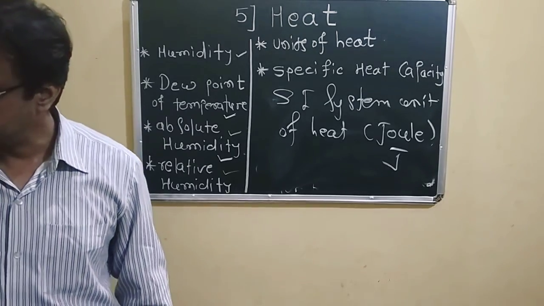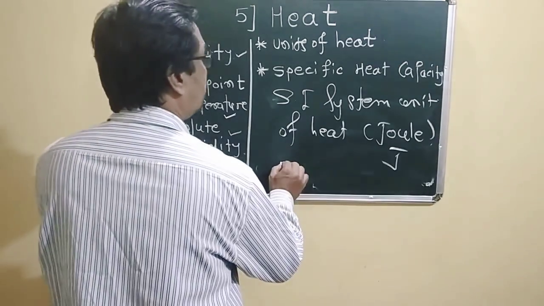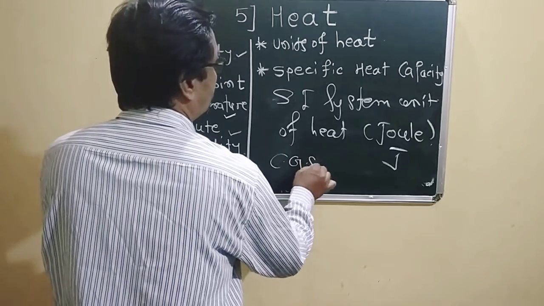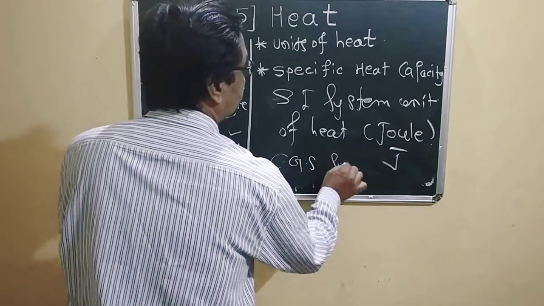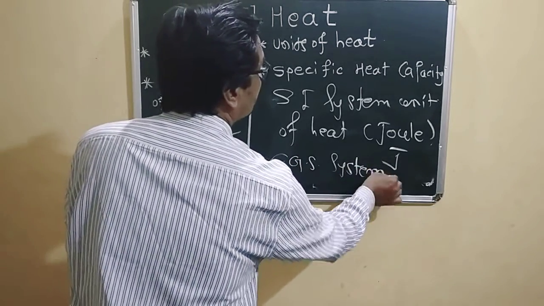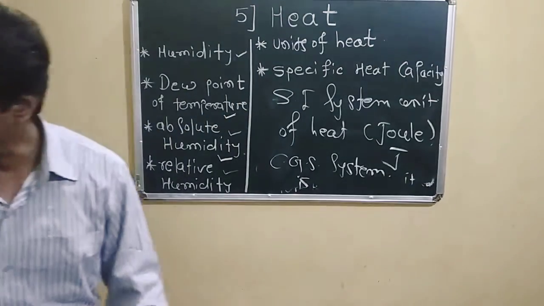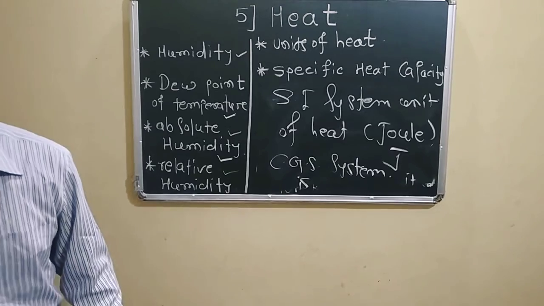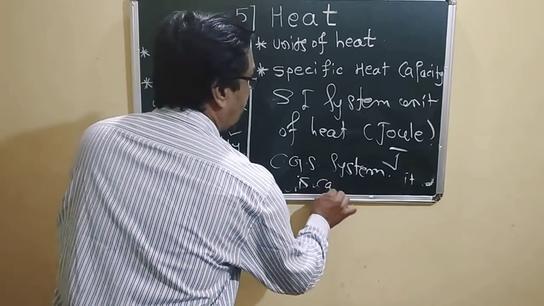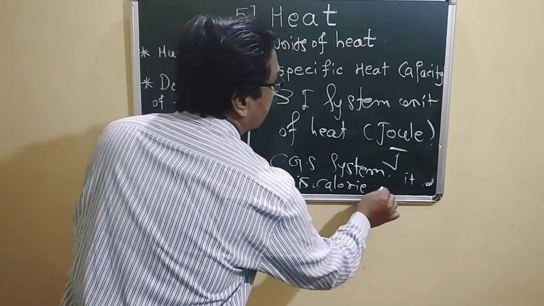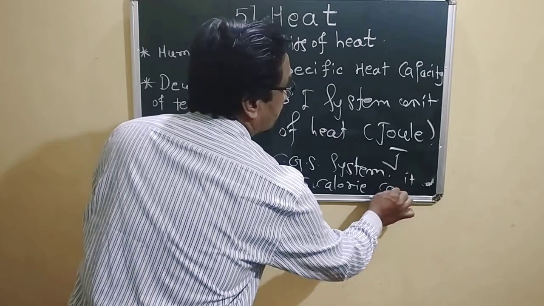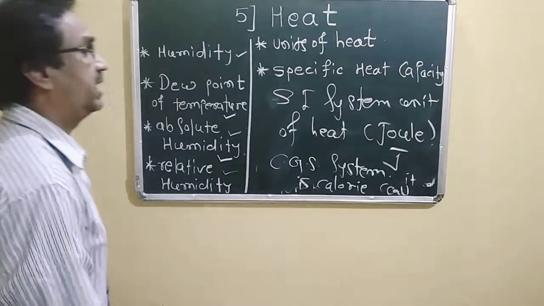And in the CGS system, it is the calorie, abbreviated as cal.